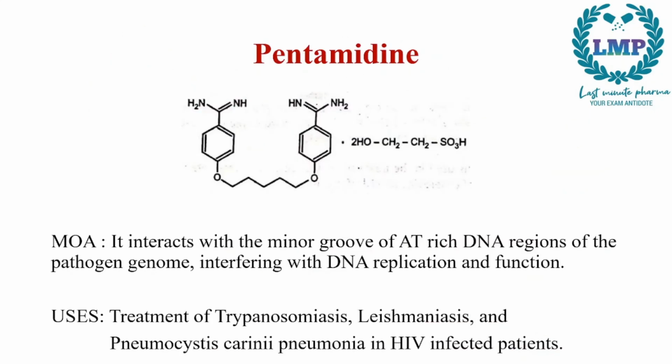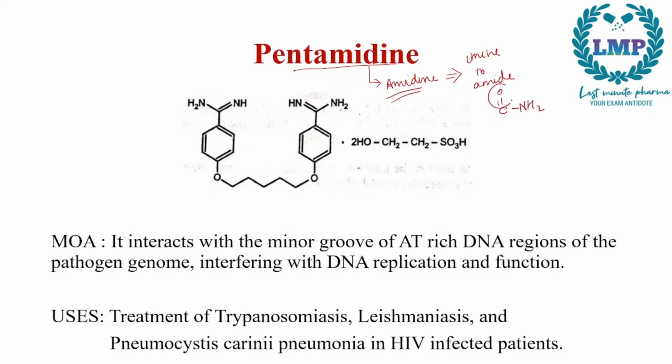Next, we have pentamidine. Pentamidine is taken from the word amidine. So, amidine is the basic structure here. Now, what do you understand by amidine? Amidine is the substitution of an imine group for the oxygen of an amide group. How do we draw the structure of an amide? Amide is C double bond O NH2.